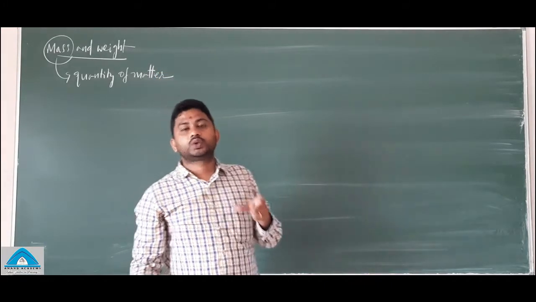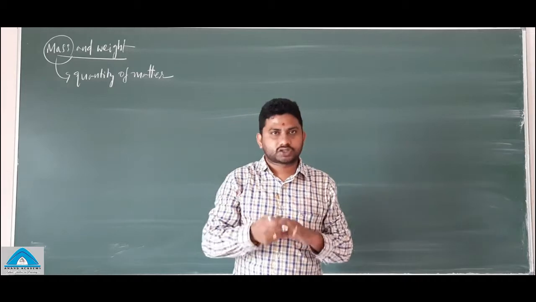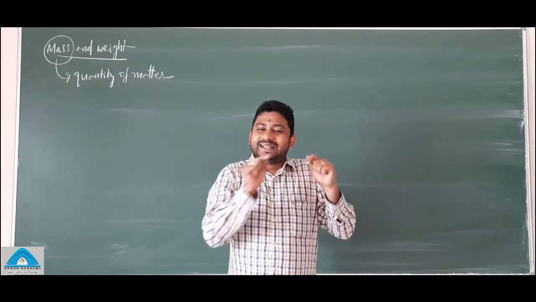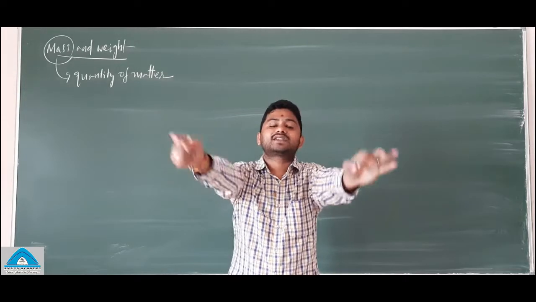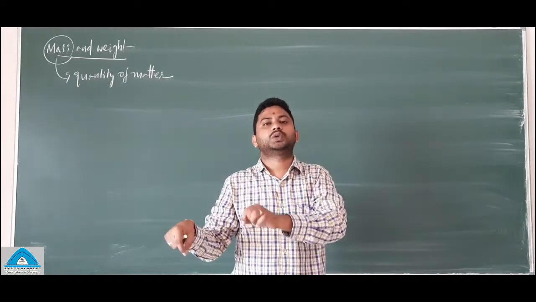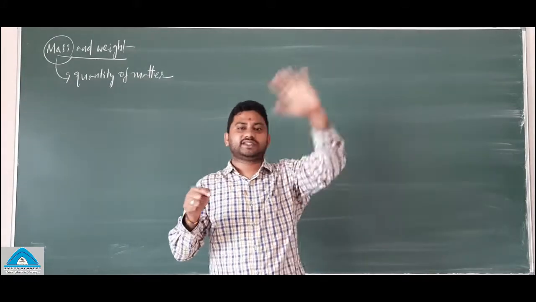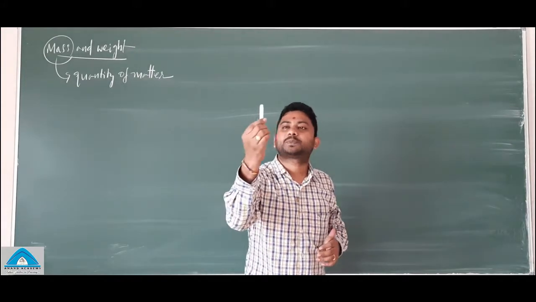Imagine you take an empty wooden box. It will have some mass. The mass of that wooden box is equal to the number of wooden particles present in the box. That's it. You take this chalk piece.